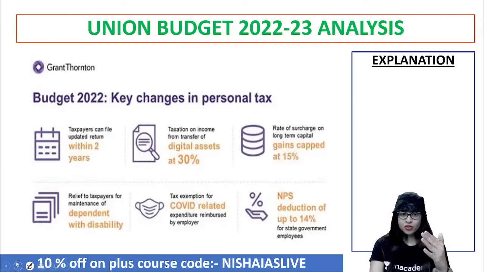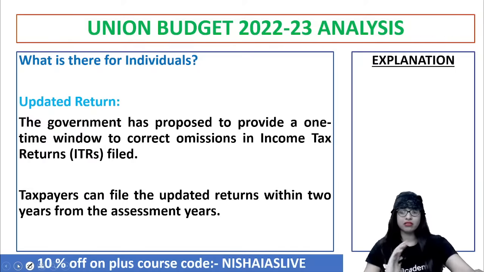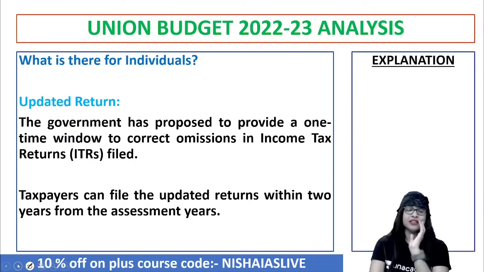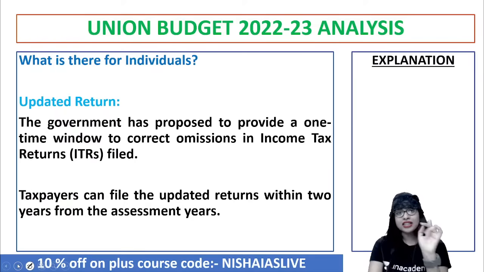Now the question is, what is there for individuals, you and me? Updated return. That's something to be understood. See, you may think it is because the government is so concerned about the people. That is why they did this. It is for them to have a proper record of what the earnings of a person is, and it's kind of a warning or a hint given to the people that within 2 years you better get your tax filed or the returns filed, otherwise you will be in trouble. It's an indirect warning given by the government, let me tell you that.